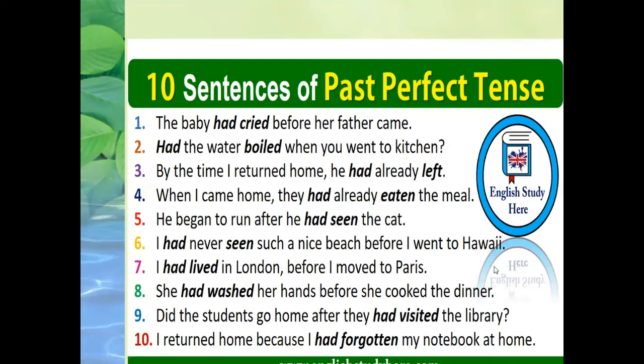Okay, now moving towards the past perfect continuous tense. It is the same as past perfect tense, but there is a minor difference between past perfect and past perfect continuous. You all know very well that continuous tense shows the continuity of an action. The continuous tense always shows the continuity of action. So let's see the definition of past perfect continuous.